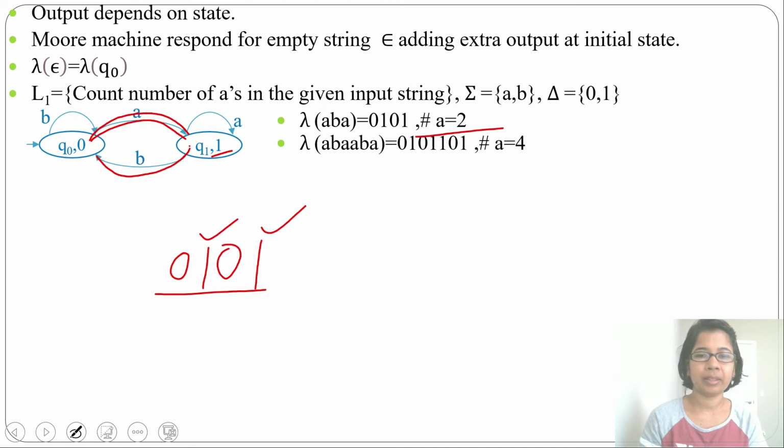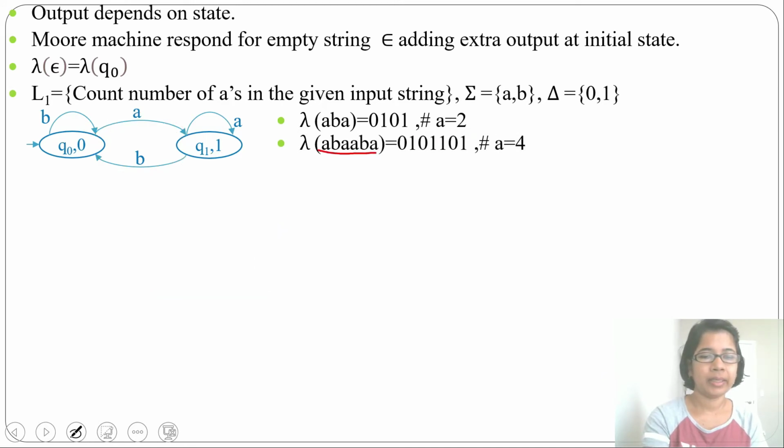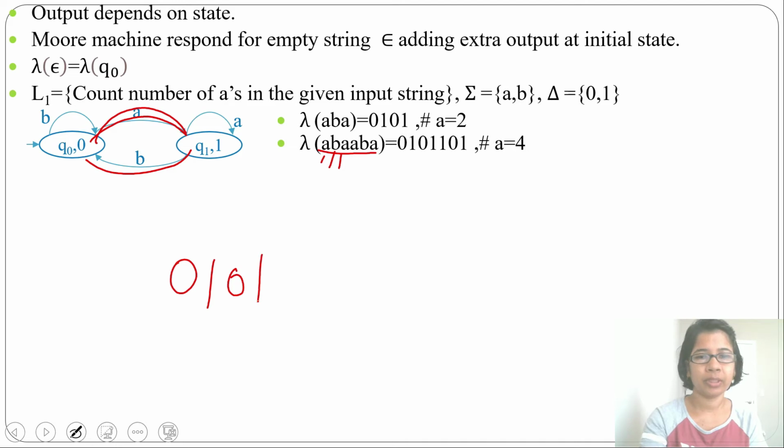Let's check another input: A, B, A, B, A. Initially it will be 0. Then for A from Q0 it goes to Q1 and Q1 output is 1. Then for B from Q1 it goes to Q0 and Q0 output is 0. Then for A from Q0 by A it goes to Q1 and Q1 output is 1.